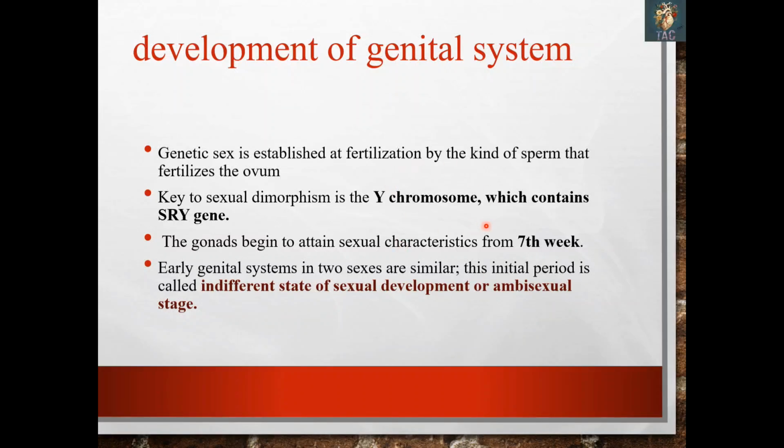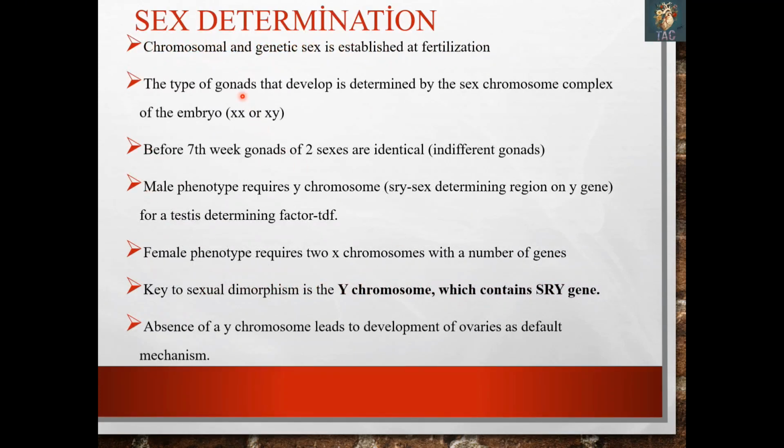So the main important factor is the Y chromosome, which is key to sexual dimorphism, and it carries the SRY gene, that is the sex determining region on the Y chromosome. And before the 7th week, there is no difference between the sexes. That is called the indifferent state or the ambisexual stage. So, chromosomal and genetic sex is established at the time of fertilization.